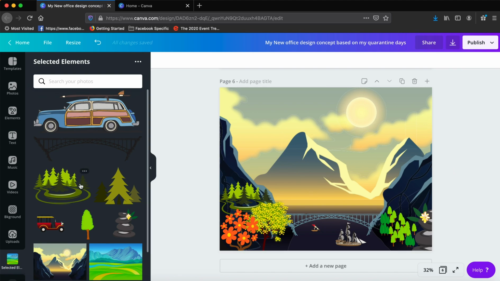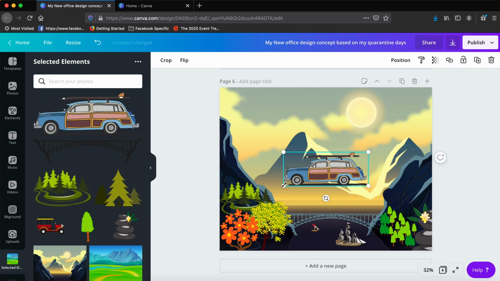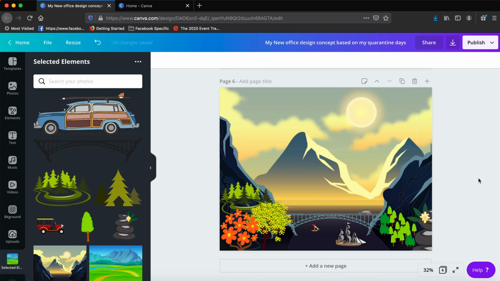I also wanted to add a few cars, vintage looking cars, which I have already imported and saved into my design from the elements tab. And you can make these cars very small, and then probably you want to bring them down a little bit, and then put it behind the bridge, so it looks like more original design.